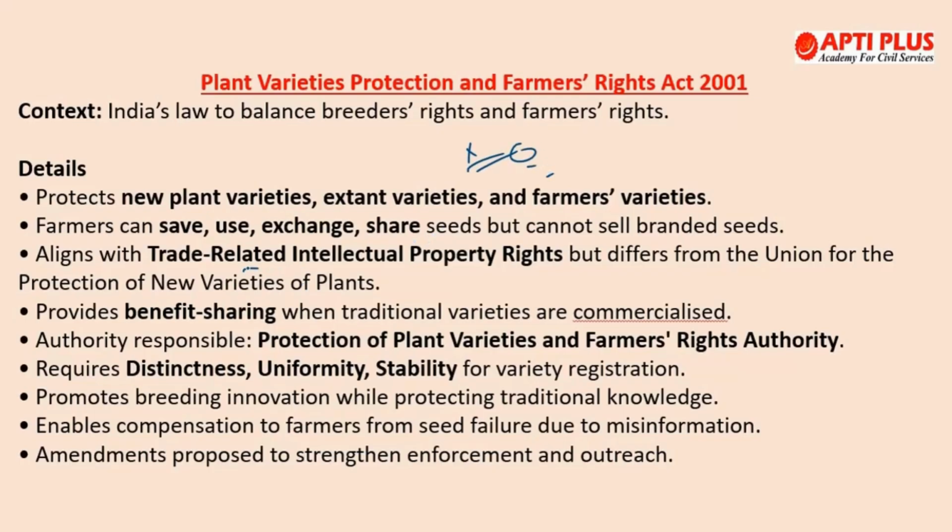Okay, so trade related intellectual property rights, TRIPS. It complies with this particular thing. Now this particular act was established in the year 2005. It has a chairperson plus 15 members, and its functions include what? Grant the rights to the breeders, reward farmers for conserving traditional varieties, and protect farmers' rights over farm saved seeds, support research innovation, and maintain a national register for plant varieties.